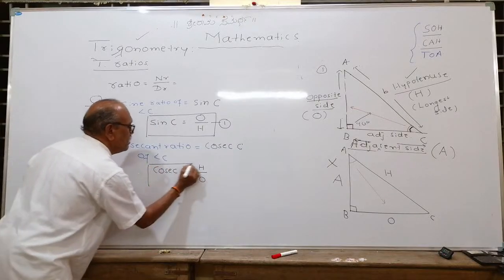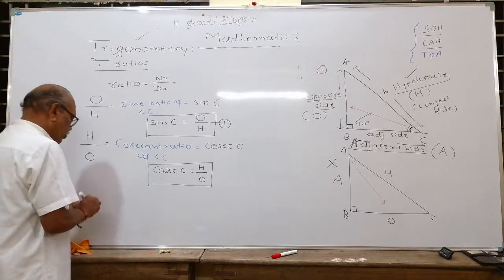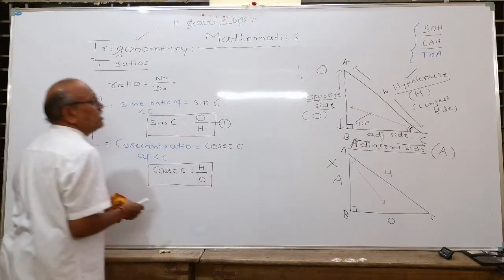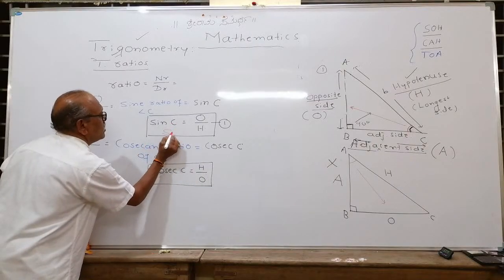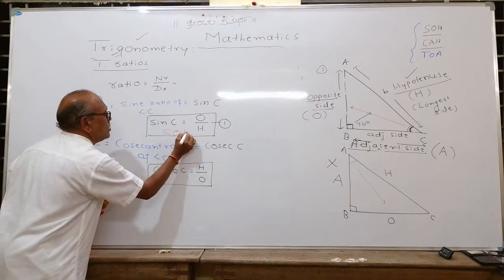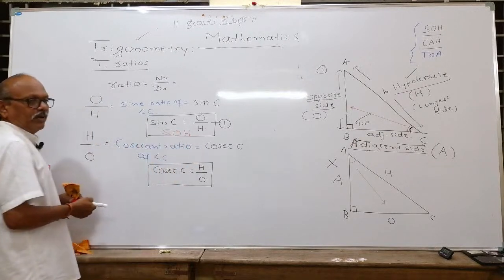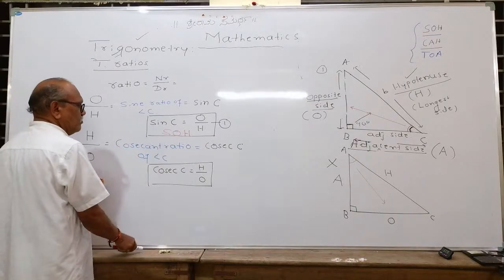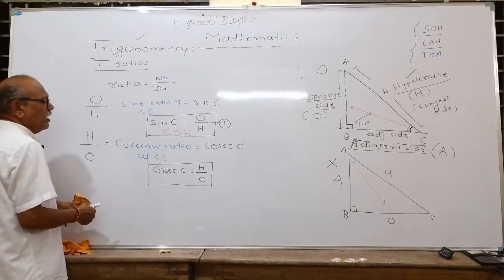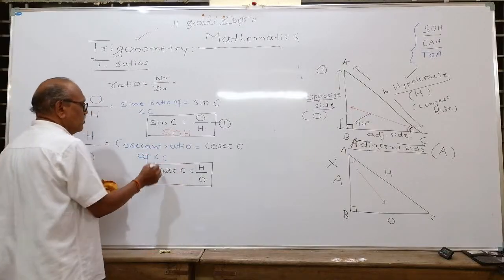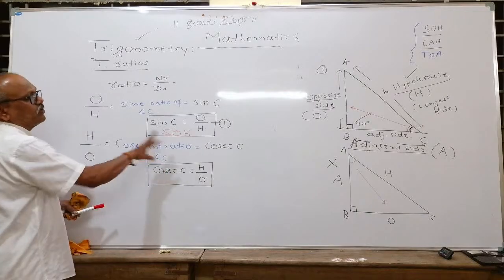To make it very easy, I have given a symbol there. You remember sine as SOH: sine is opposite upon hypotenuse. Sine of any angle will be opposite upon hypotenuse. You need not remember cosec separately, because cosec is just the reciprocal of it.